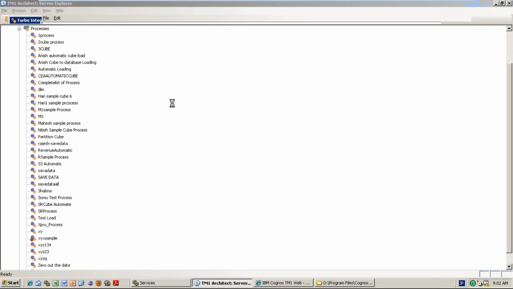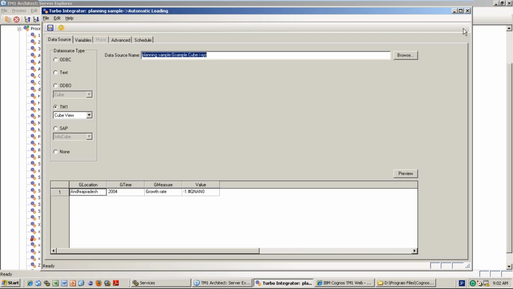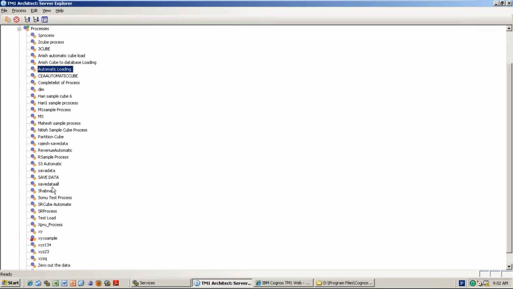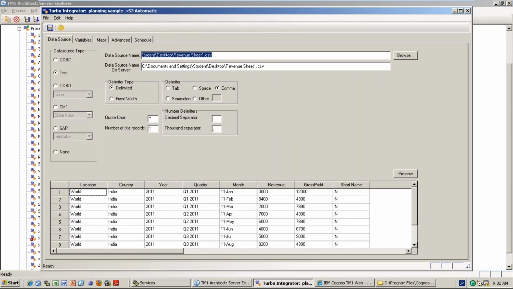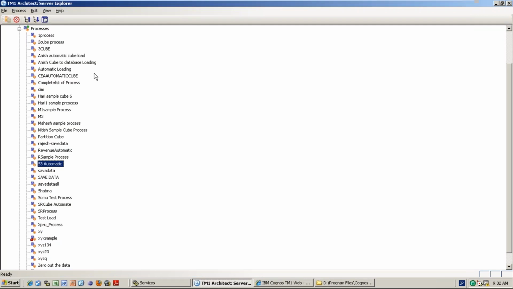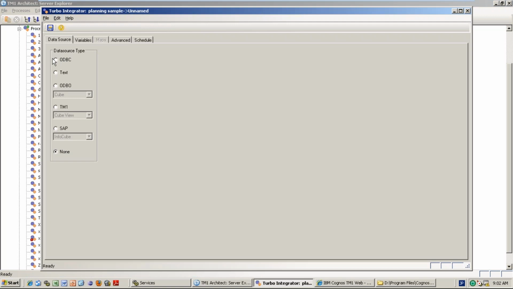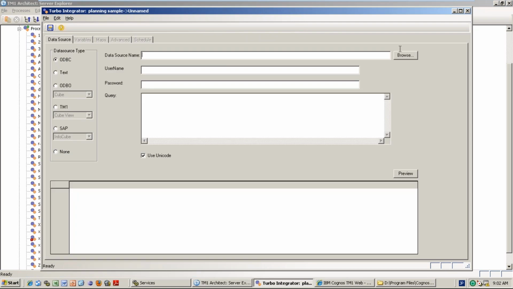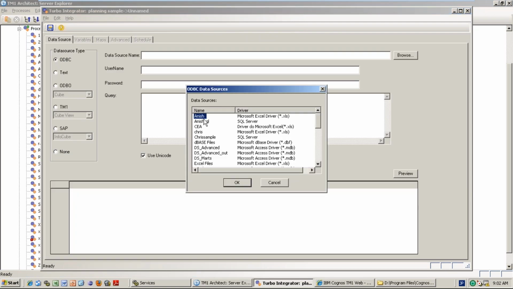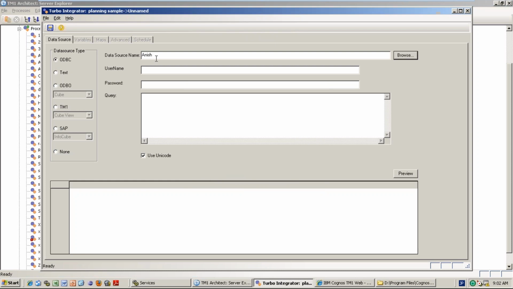Okay, fine. One second, I will show you. If it is an ODBC connection, here you will give the data source and user ID and password, right? So here I am giving the development user ID and password to the data source. But in production, this user ID and password may be different, am I right?